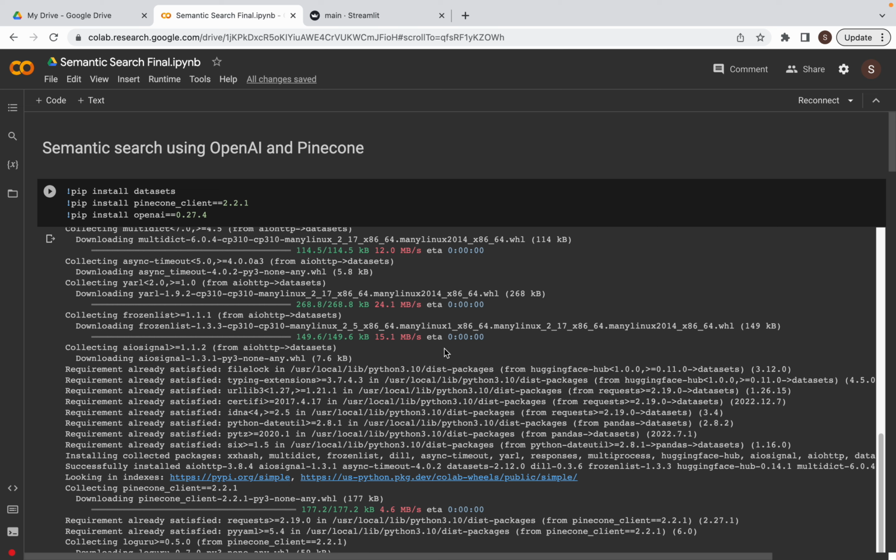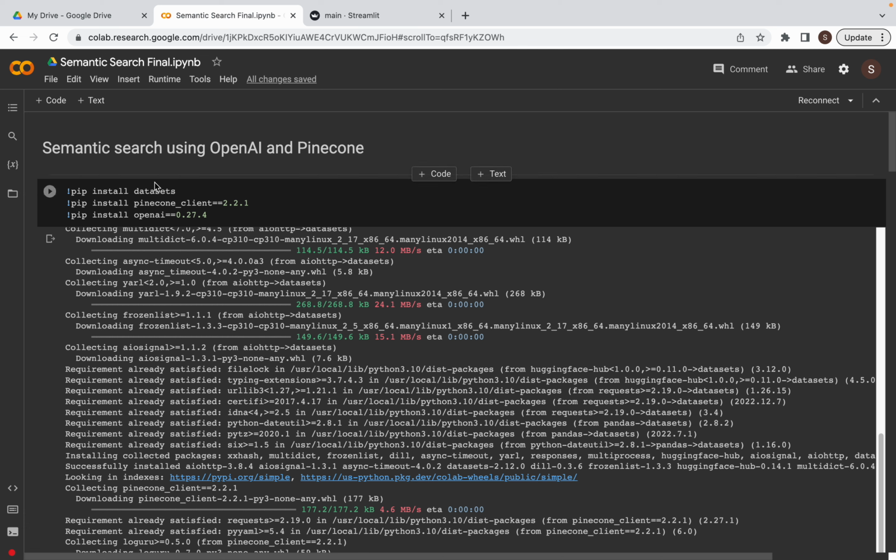Hello everyone, this is my first project in natural language processing where I have created an AI based semantic search engine using the OpenAI and the Pinecone. I will be using the OpenAI for the text embedding models, and for translation I will be using Text DaVinci 003 model, and I will be using Pinecone for storing the vector databases.